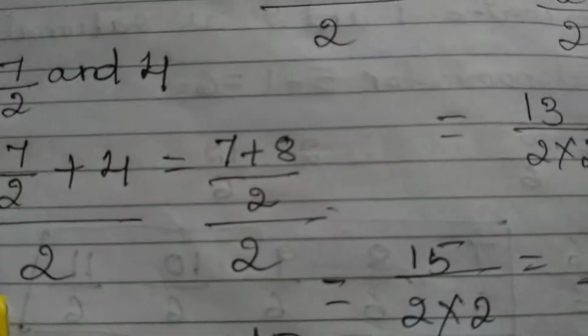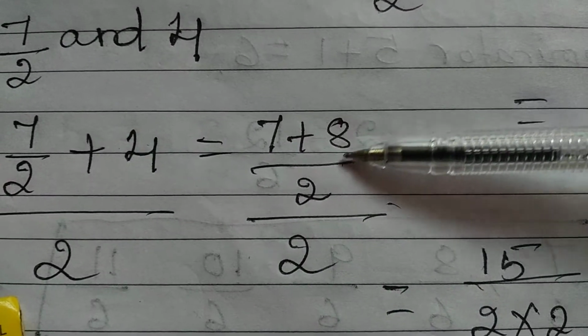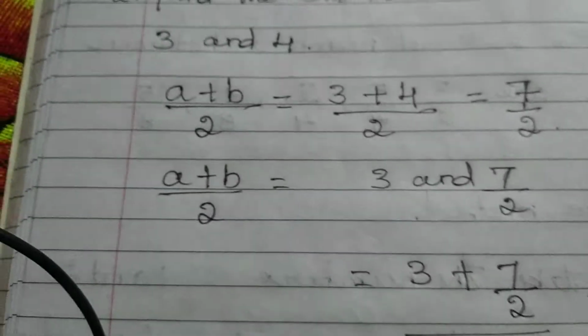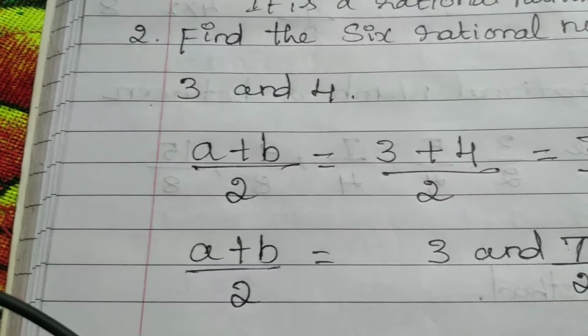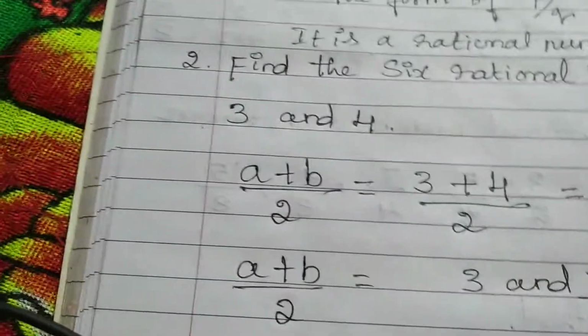Take between any two rational numbers. Now 7 by 2 and 4. So 2 4s are 8. 7 plus 8 is 15, divided by 2 into 2, which is 4. 15 by 4 is also a rational number. Like this, you can find many rational numbers between 3 and 4. Okay, next we'll move on to the next problem.